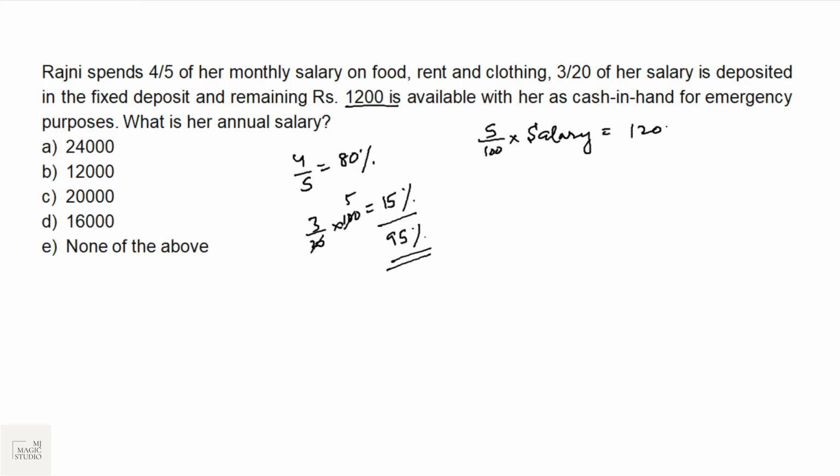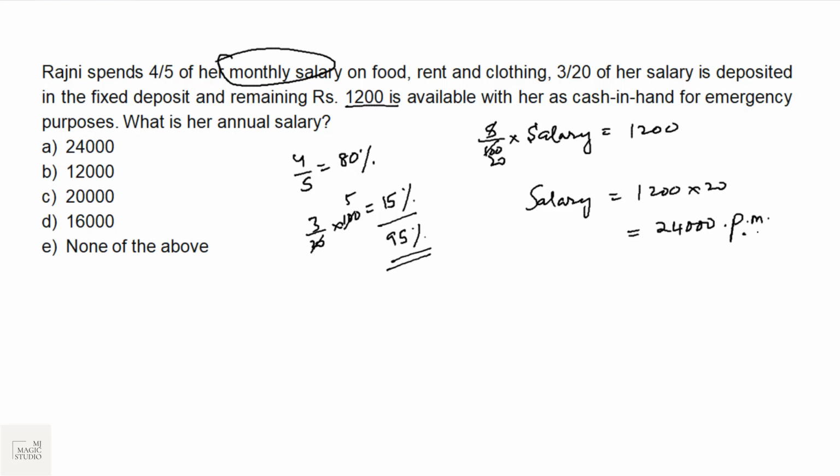is 1200. That goes 20 times. Rajni's salary is 1200 into 20. That is 24,000. Now, here the word monthly is also given. So this is 24,000 per month. What is her annual salary? Annual salary should be 24,000 into 12, not this 24,000. Answer is none of the above, because the answer is 24,000 into 12.